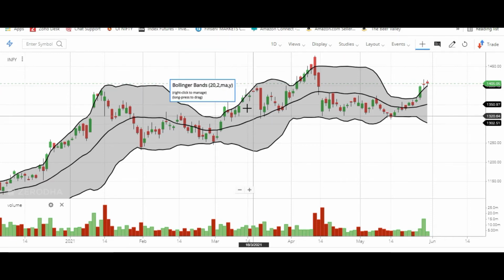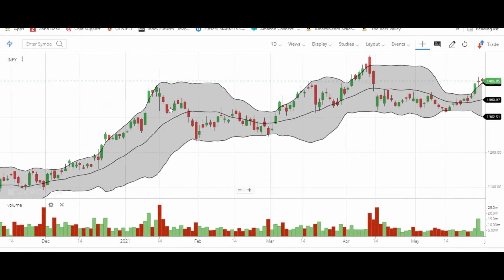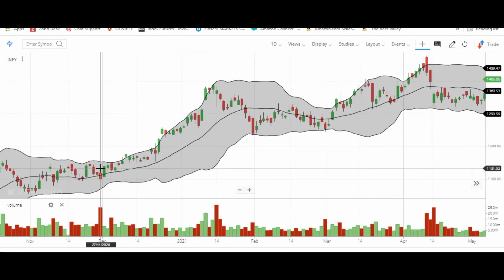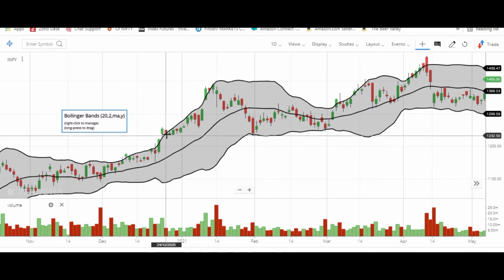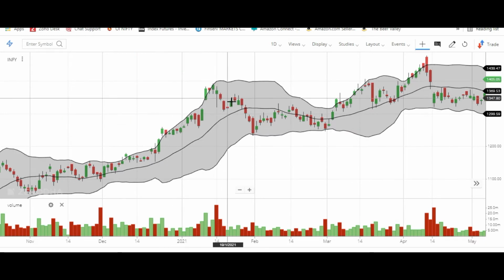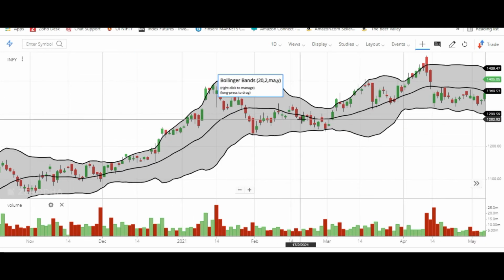The most accepted definition, or what most people think, is that once the price touches the 2 standard deviation line, the price has to fall like this. This is what generally people assume, but that is not the fact.